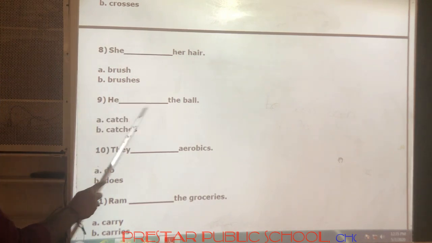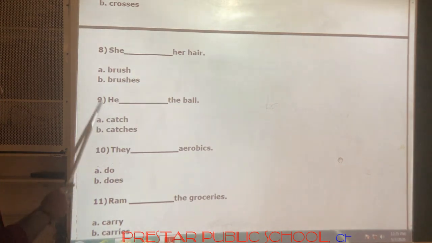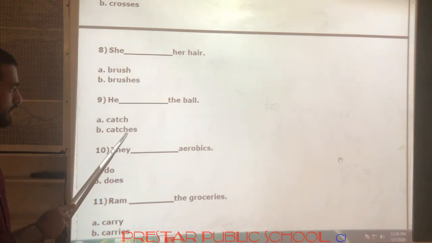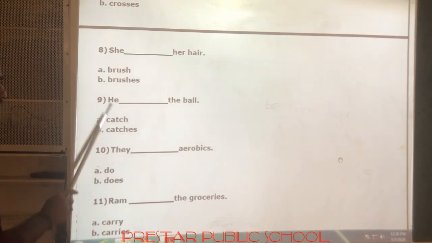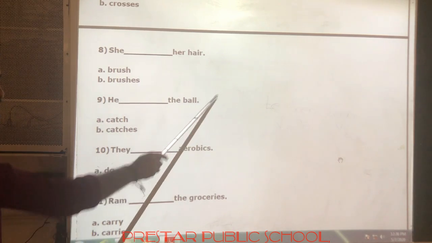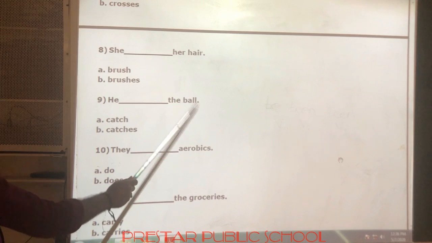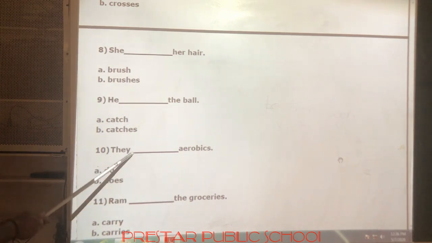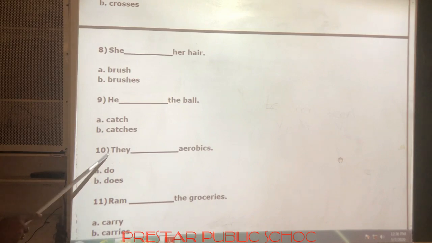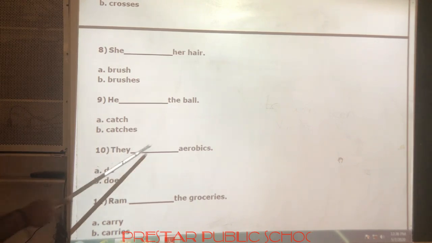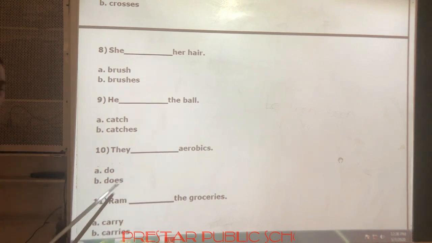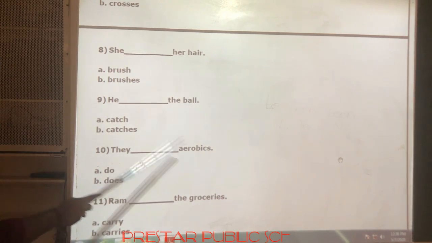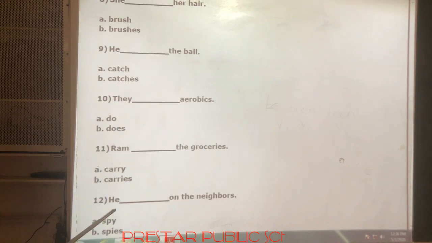Next, he dash the ball. This one is also third person singular, so s or es is to be added. If you write catch here, then it is wrong. He catches the ball, then it is correct. Next, 10th one, they dash aerobics. Here it is plural. If you write does here, then it will be wrong. They does aerobics, that is completely wrong. They do aerobics, this is correct. Next, 11th one.